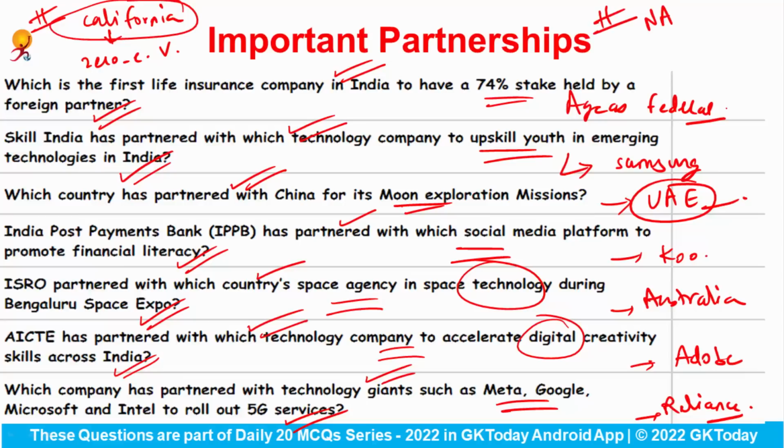And second news is the NASSCOM Foundation and American Express have partnered to train and upskill 700 women graduates through an employment linked training project. Okay. And under this, technology based skill development and entrepreneurship training will be given to the women. And this technical course include, for example, cloud and data analytics, blockchain, machine learning and artificial intelligence. Fine. So you can be asked that which financial services company has partnered with NASSCOM Foundation for women empowerment through technology project? So answer would be American Express. Okay.